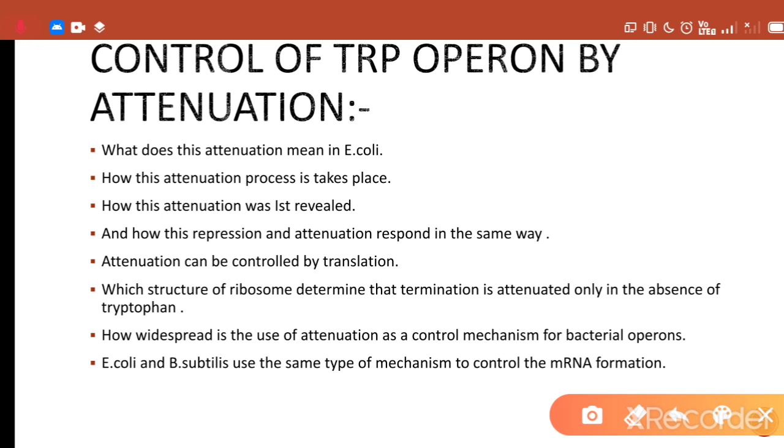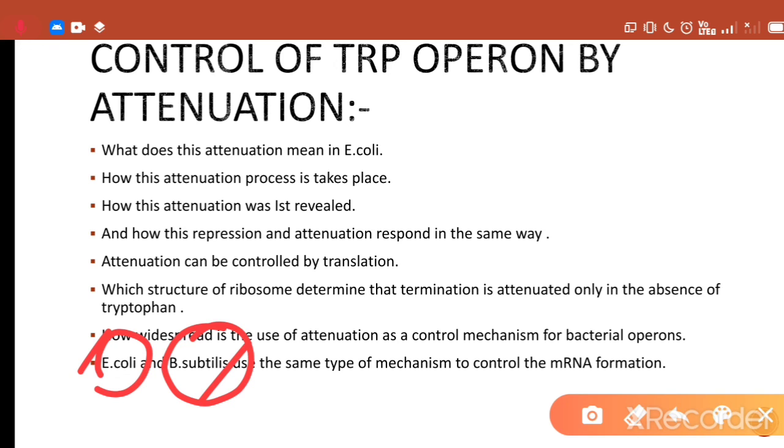And another point: E. coli and Bacillus subtilis use the same mechanism of control. Yes, they use the same mechanism, which involves control of mRNA structure in response to the presence or absence of transfer RNA, but they have combined the individual interactions in different ways. But the end result is the same in E. coli and Bacillus subtilis.